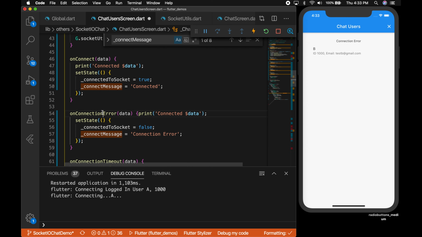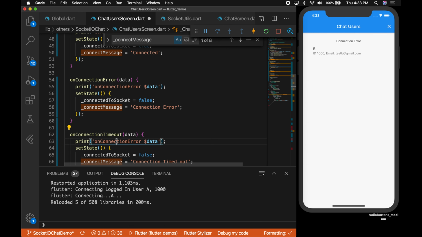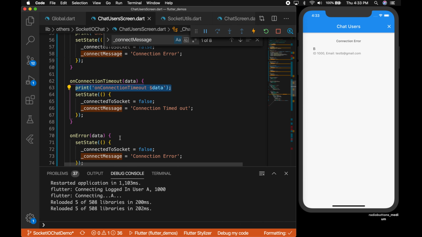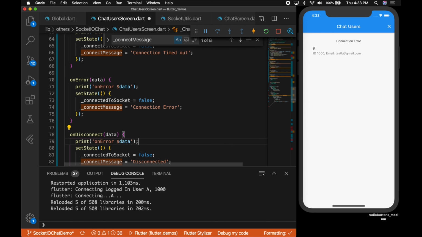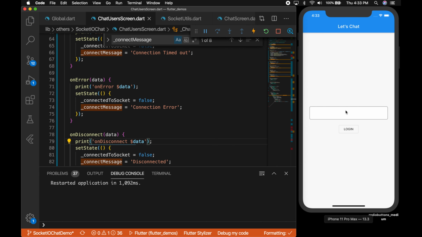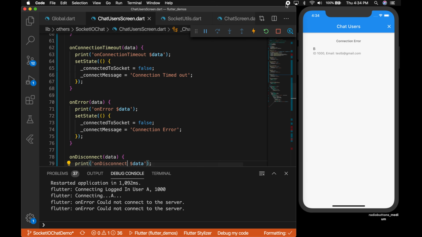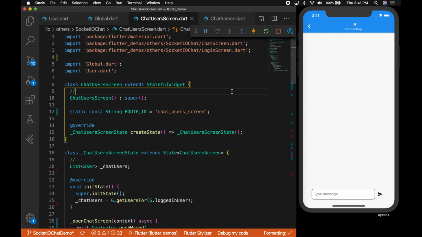Okay, now let's log some values in each callbacks. So that will be on error and on disconnect. Okay, now let's refresh the app, log in again. So you can see on error is called and the message says it could not connect to a server. So which is good because our server is not running.